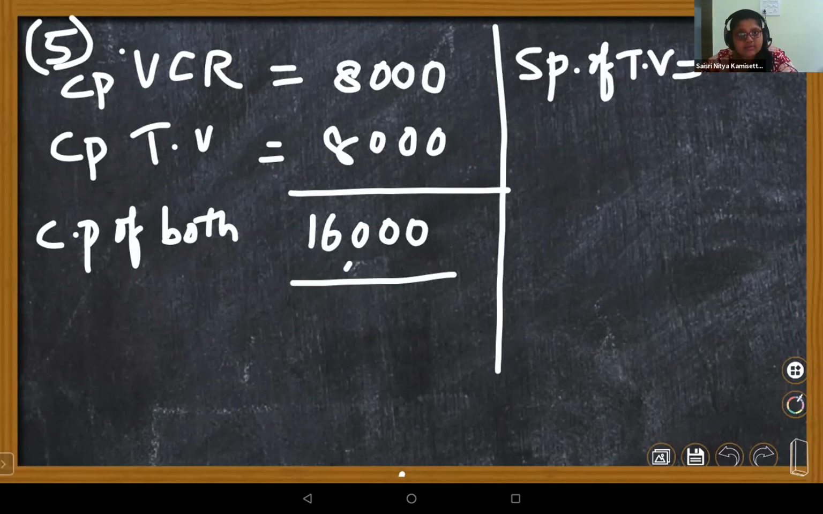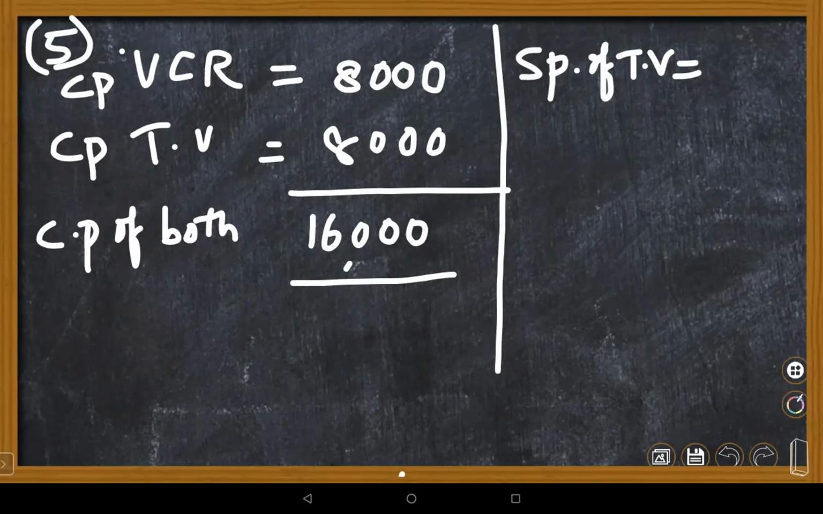Because, ma'am, here you want to find SP, right? The shopkeeper has a loss of 4%. Loss means he will get a less amount. 8,000 minus 320, he will get less, right? Ma'am, can I suppose? Yes, try it, no worries, children.